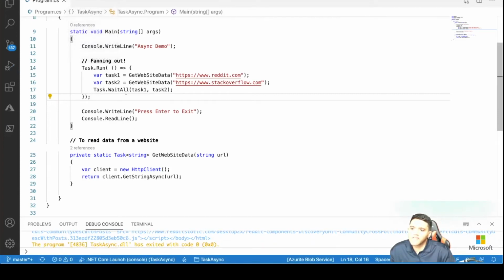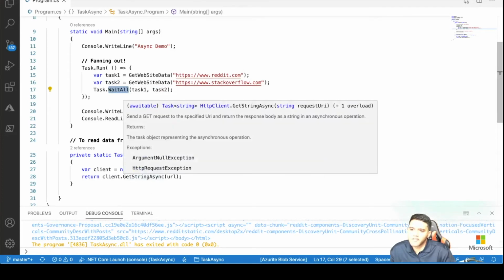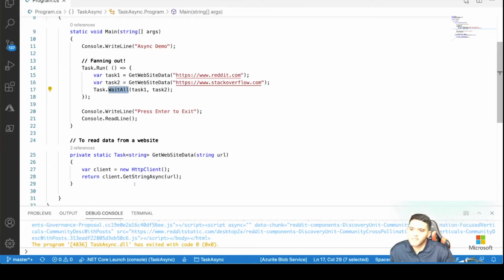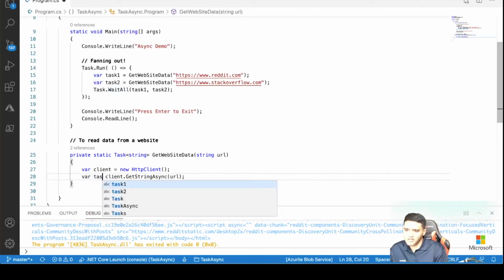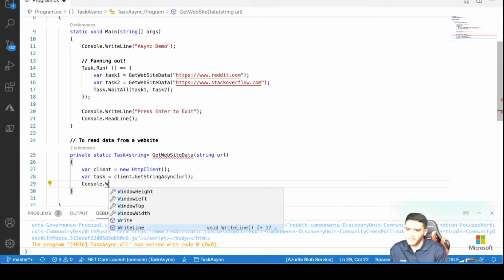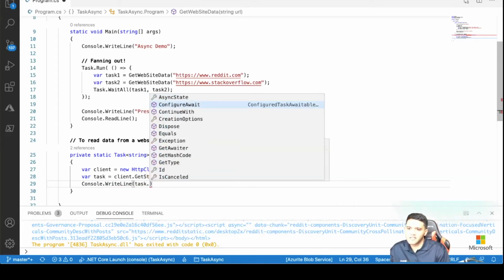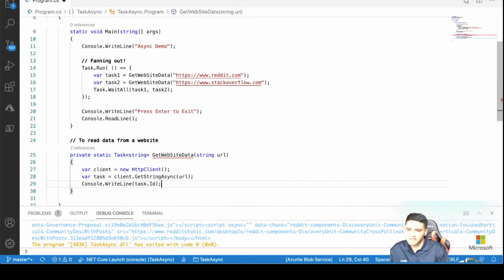Now the problem here is we are not actually printing out the data here. So there is no way of telling whether it has run or not. So here I'm having a task, and here I'm running this WaitAll, and we're not printing anything here. So we got to print something here. I can actually return the task itself. So I can just say task equals to this, Console.WriteLine, task dot, I can get an ID, right? I can get the task ID. I can say return task.